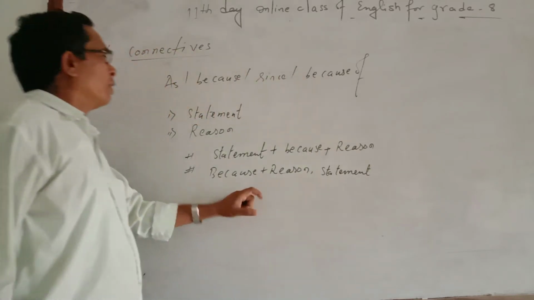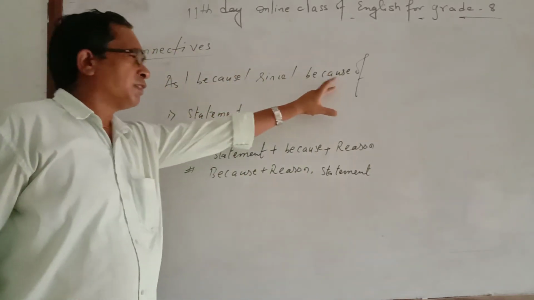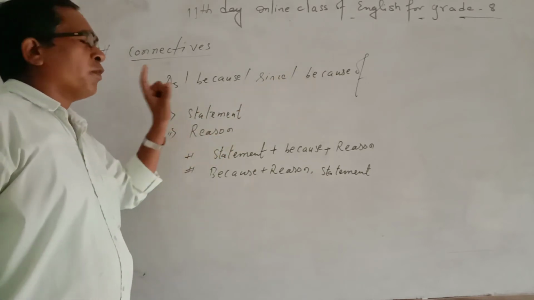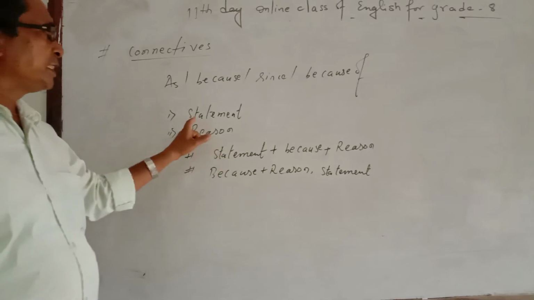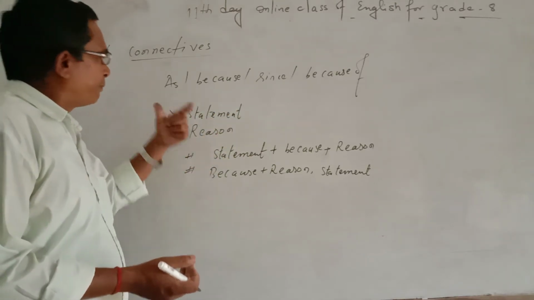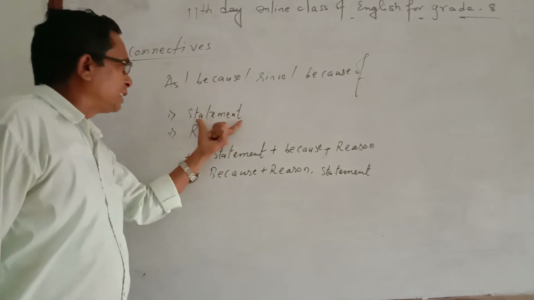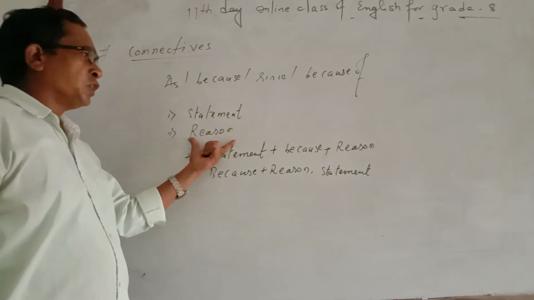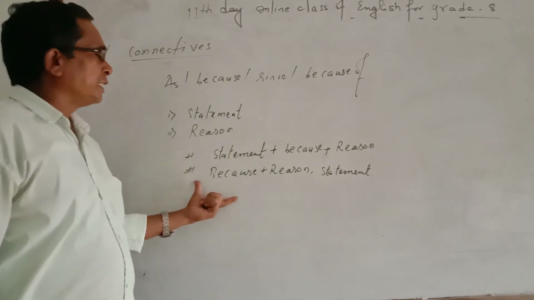In this way, while using either as or because or since or because of, you will get two sentences, statement and then reason. It is not compulsory that statement always will be at first. It may be at second. Then if second is statement, then the first one will be the reason. If the first one is statement, then second will be the reason. So you can use either first or second way to connect the sentences.